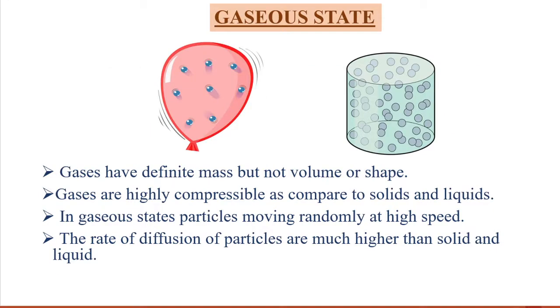Gaseous state. Gases have definite mass but not fixed volume or shape. Gases are highly compressible as compared to solids and liquids. In the gaseous state, particles move randomly at high speed, and the rate of diffusion of particles is much higher than in solids and liquids.